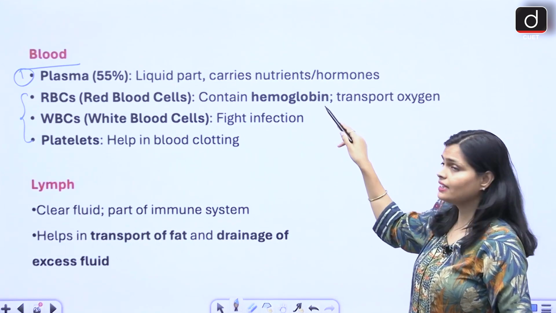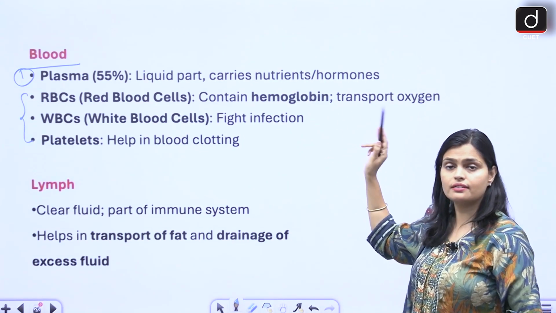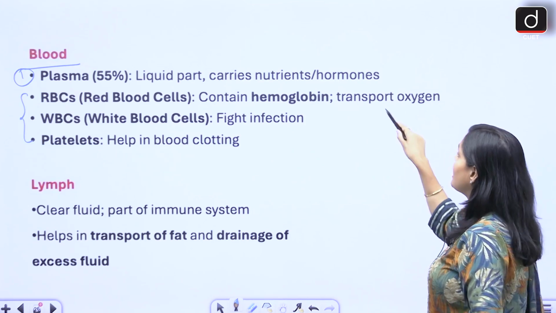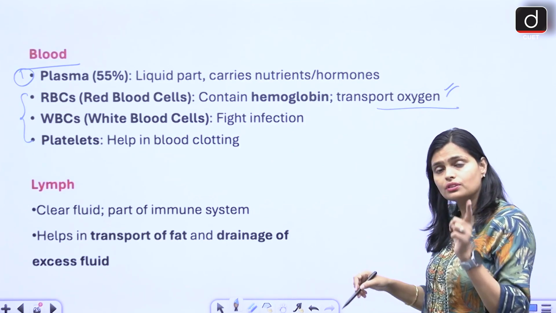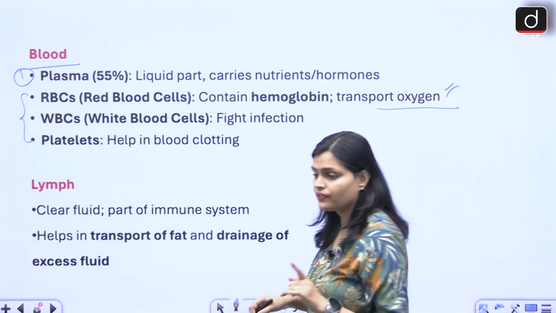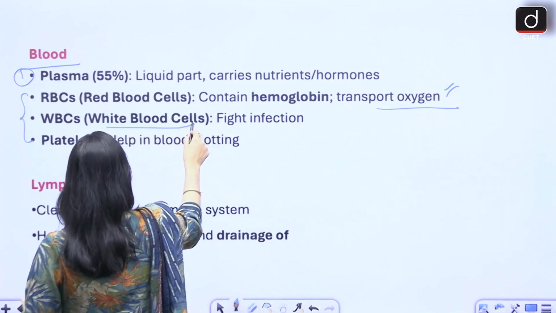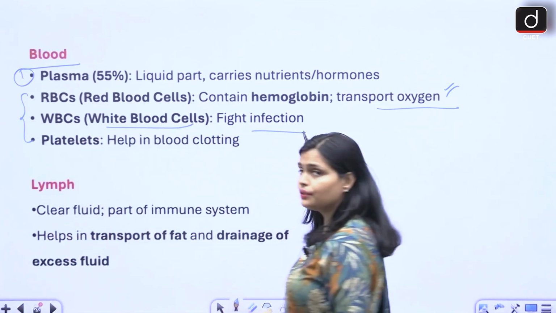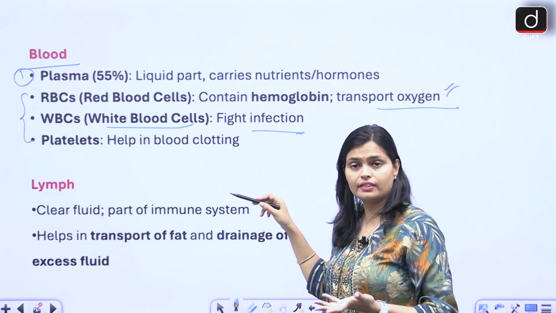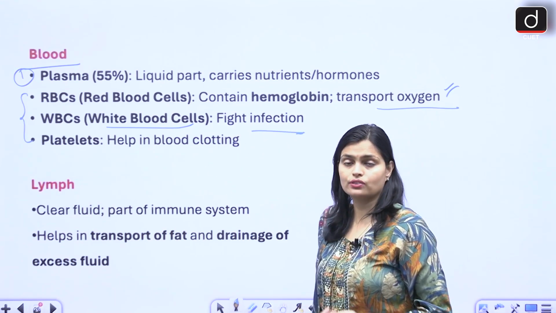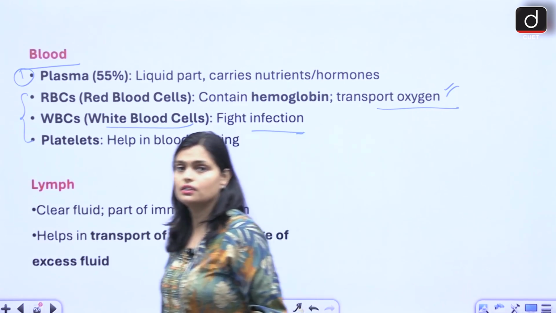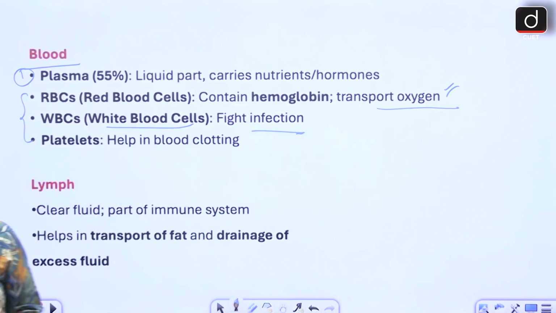RBC carries hemoglobin, helps in the transportation of oxygen, and the major function of RBC is also to transport the nutrient, right? WBC, white blood cells, provide immunity to our body, right? Fight with the infection. Platelets help in the blood clotting. So these are the major functions of the blood corpuscles.